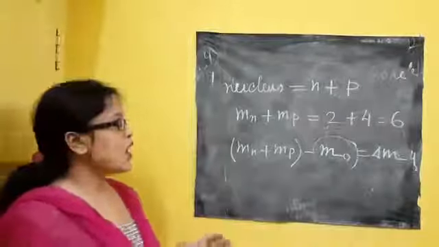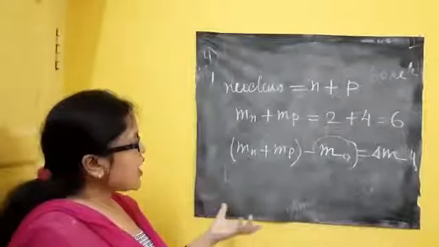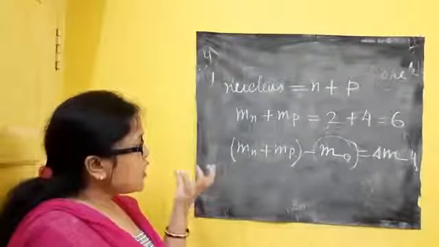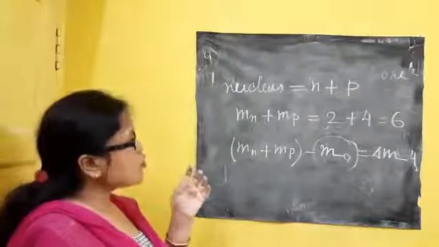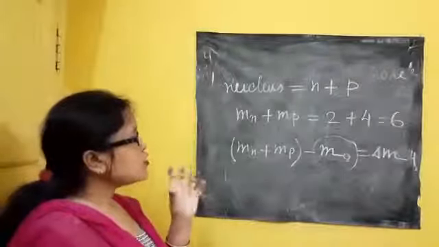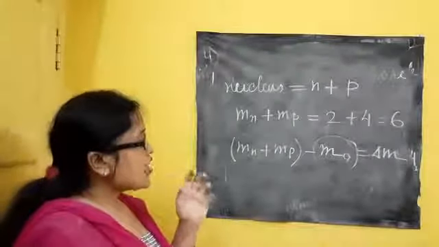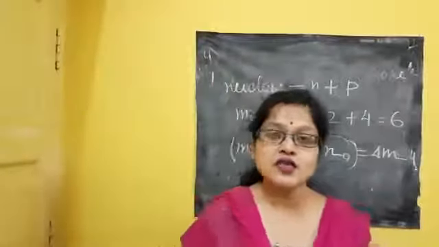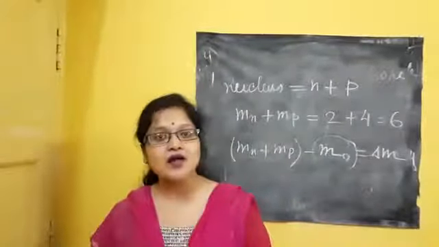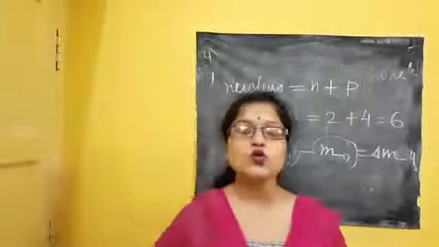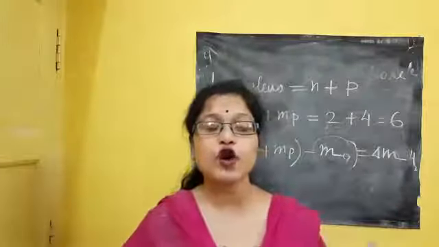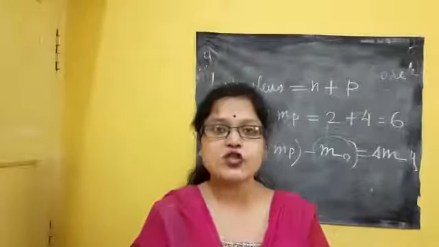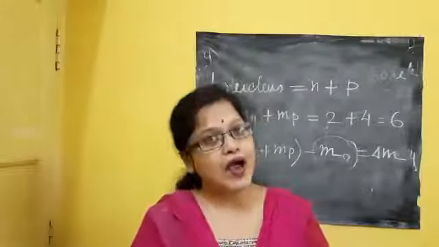Now if neutrons and protons join together, there is a release of excess energy. That release of excess energy is called the binding energy. Whenever neutron and proton bind together, the amount of energy involved in their binding is called binding energy.